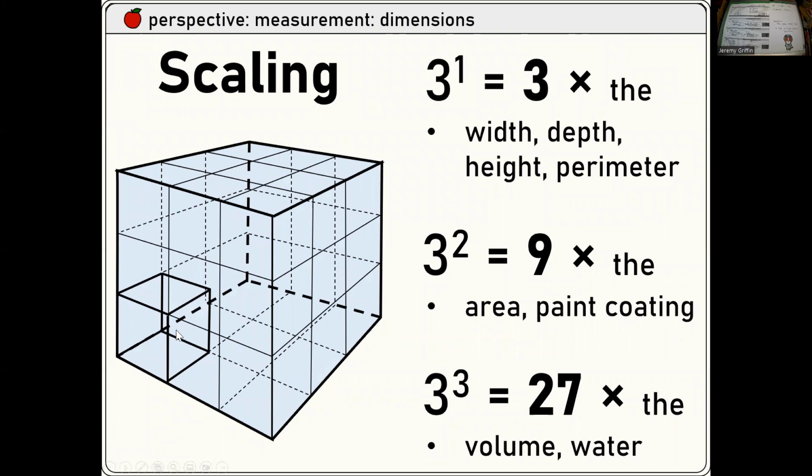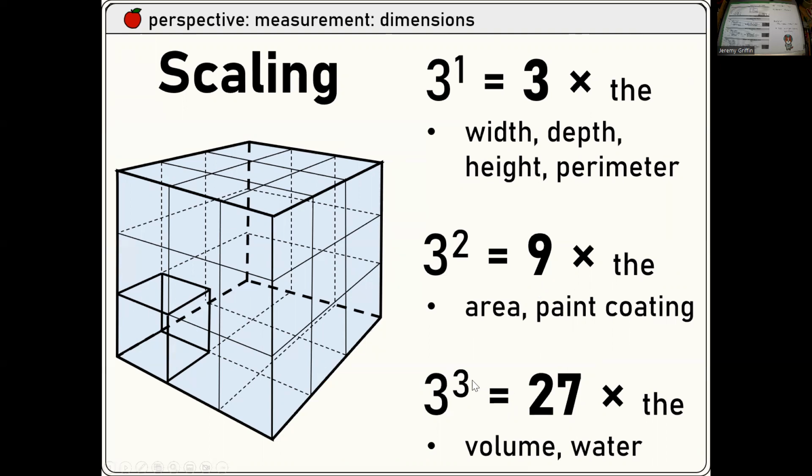So you guys see this little box down the left? Okay. And you scale each side up by a factor of 3. So, well, the box is 3-dimensional, right? So anything that's linear, for example, if you walk around it like the perimeter, will also scale by a factor of 3. Anything to do with area, for example, how much paint do you need to paint the surface of the box? That's a scale factor of 3 squared because 2 dimensions, factor of 9, so 9 times the paint, right? And what if you filled it with water?